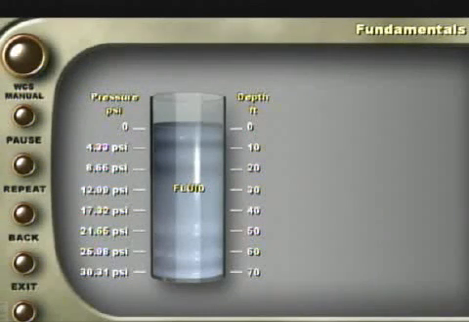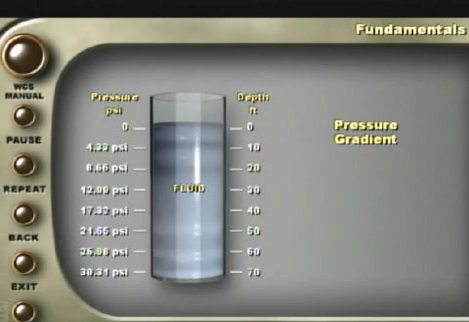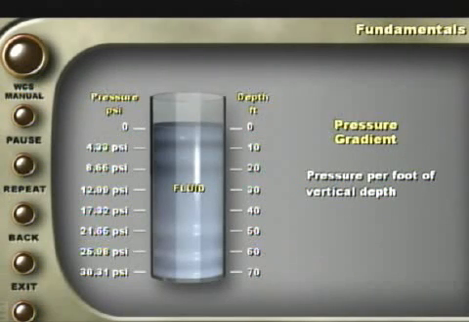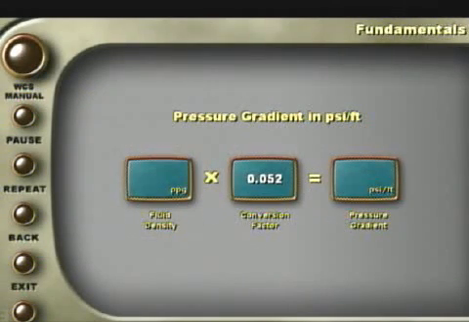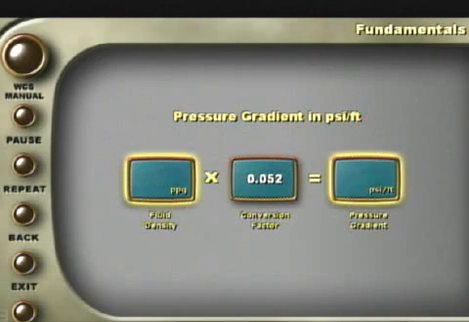To find out how much pressure a fluid of a certain density exerts at a given depth, we calculate what is called the pressure gradient of the fluid. The pressure gradient is a measure of the rate of change in fluid pressure per foot of vertical depth, and is expressed in psi per foot. The pressure gradient of water, for example, is 0.433 psi per foot. To find a fluid's pressure gradient in psi per foot, we multiply the fluid's density in pounds per gallon, or ppg, by the conversion factor of 0.052.